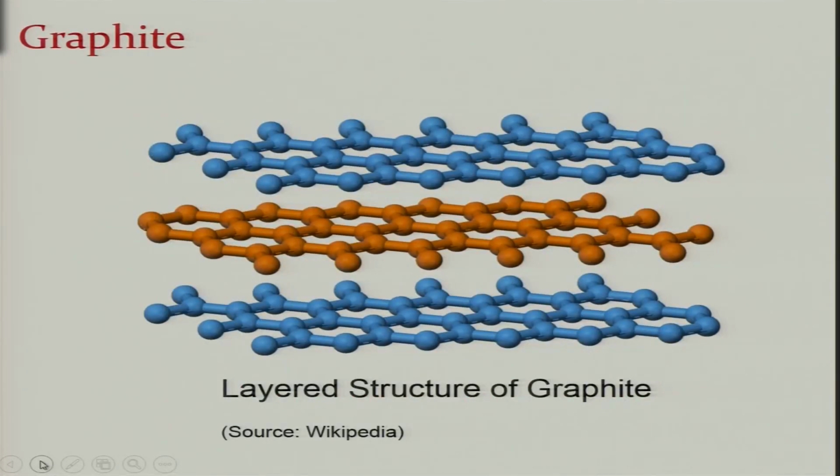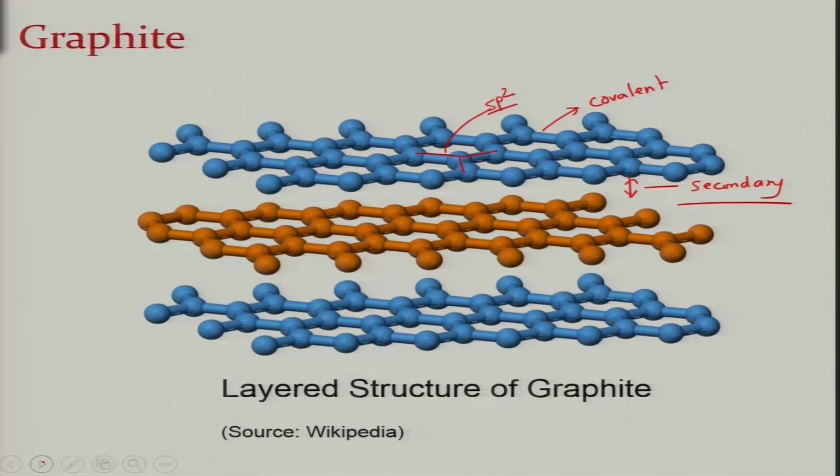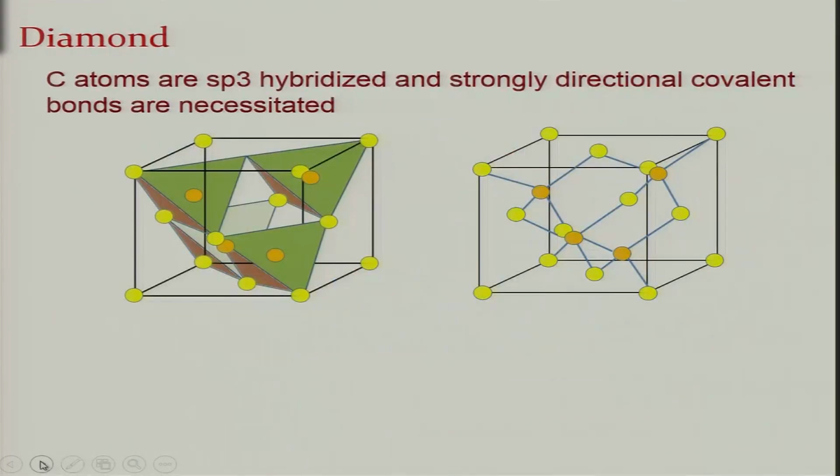You can have graphite in which carbon is bonded to 3 atoms, sp2 hybridized. So this is covalent bonding within the layer, but between the layers we have secondary bonding. Diamond is very hard because of its directional nature, but graphite is loose. It's a layered material, used as a lubricant in many cases. Because of its sp3 hybridization, a strongly directional covalent bonding, diamond is a very hard material.